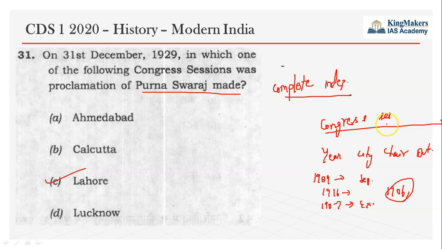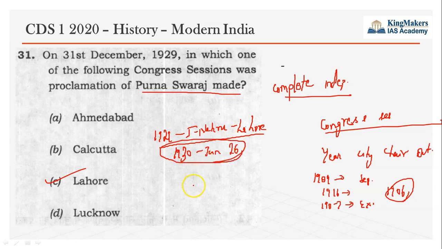In 1929 the Congress chairperson was Jawaharlal Nehru, and the session took place in Lahore. This session is significant because Congress for the first time proclaimed complete independence, or Purna Swaraj, and on January 26, 1930 they celebrated the first Independence Day. That is why we kept this as our Republic Day. We all know this trivia.